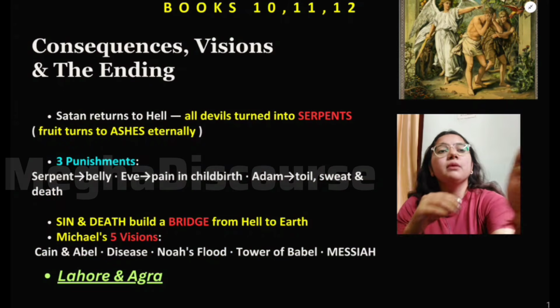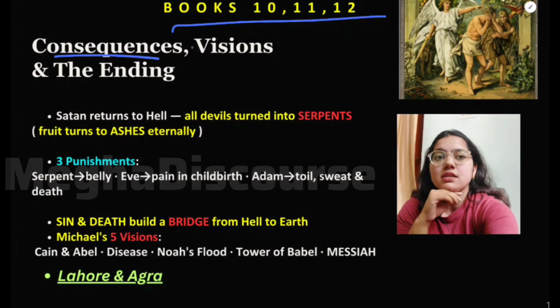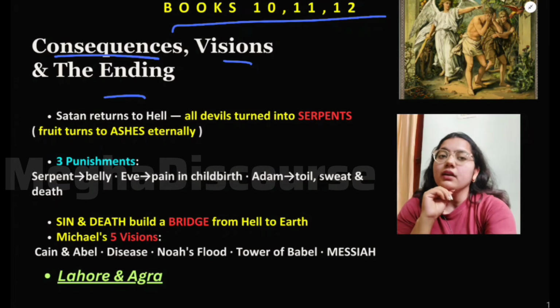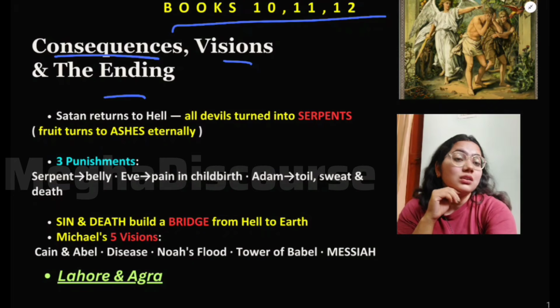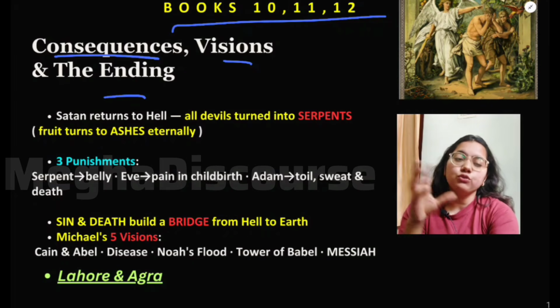And now in book number 10, 11, 12, there would be the consequences, visions, and the ending. In book number 10, we see what the consequences are. Now they are expelled from heaven. Now Adam and Eve, they both have eaten the fruit of knowledge.